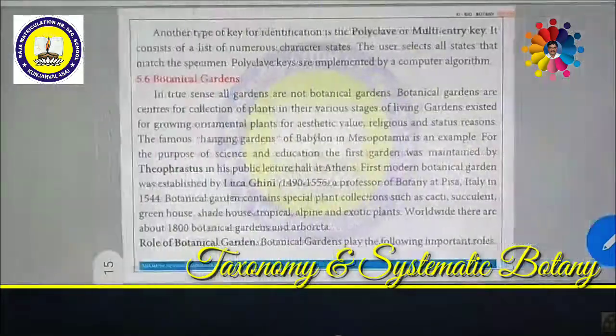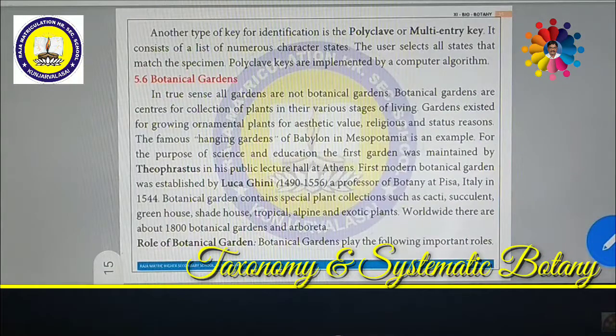Then botanical garden. What is a botanical garden? A botanical garden is a garden in which almost all kinds of plants are available.